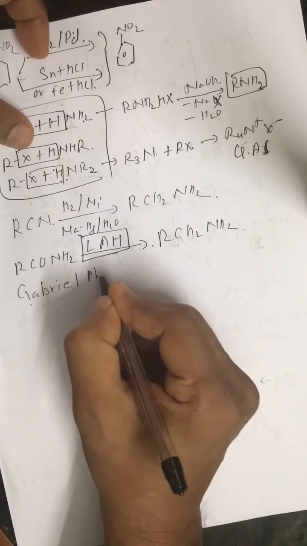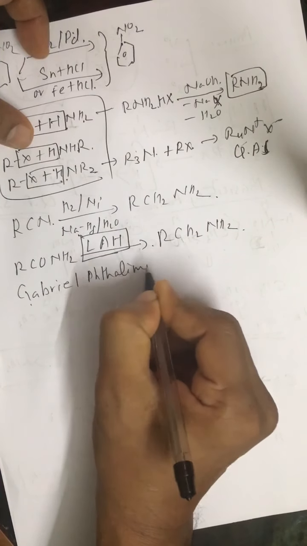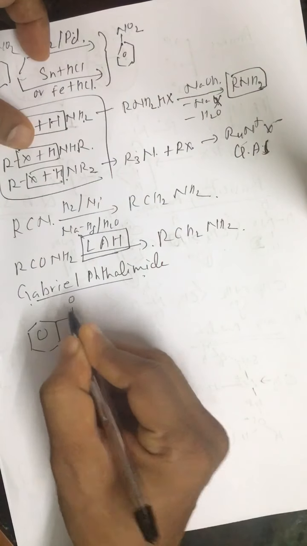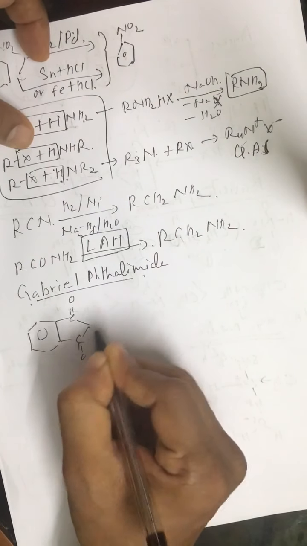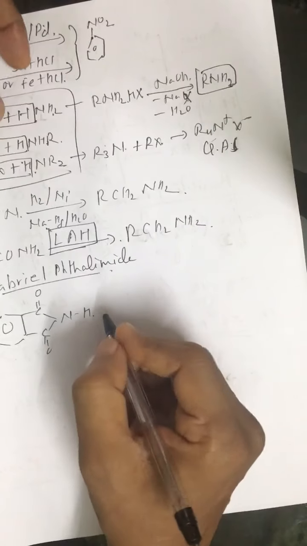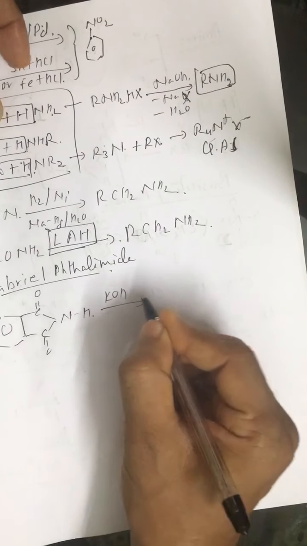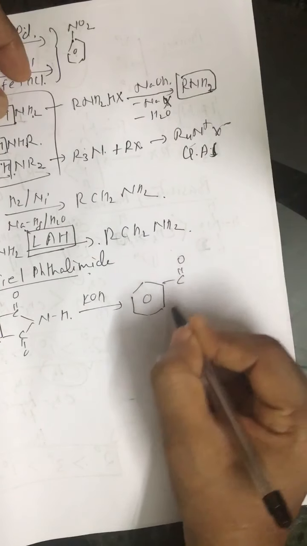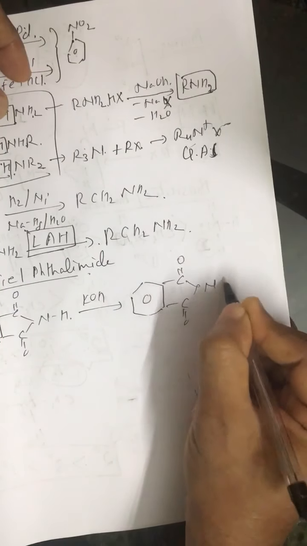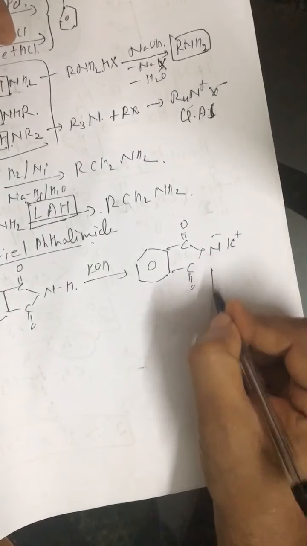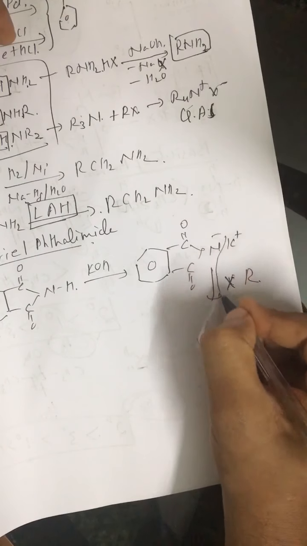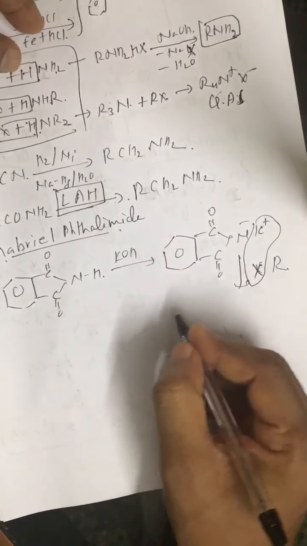In the Gabriel phthalimide reaction, we start with phthalimide. In the first step, it is treated with KOH, and we get potassium phthalimide. Then it is treated with alkyl halide, and we get N-alkyl phthalimide.